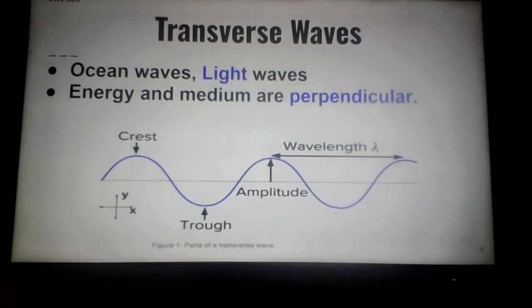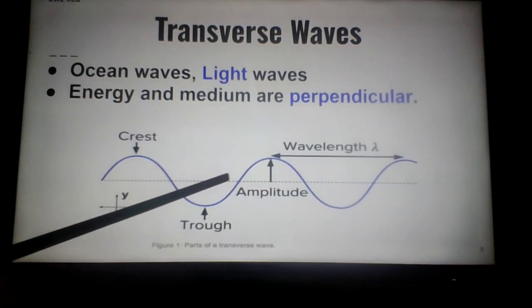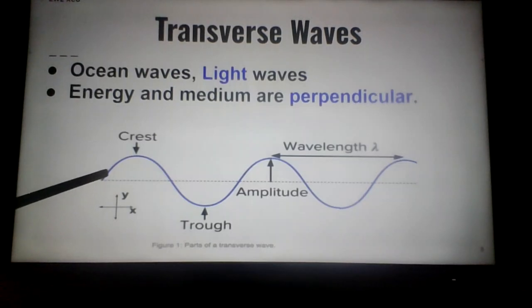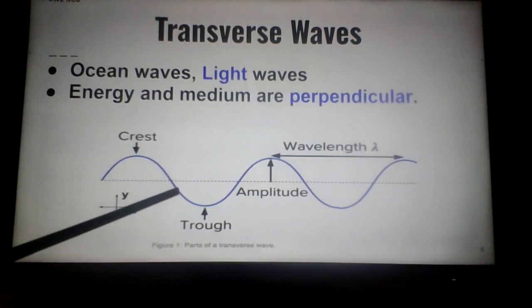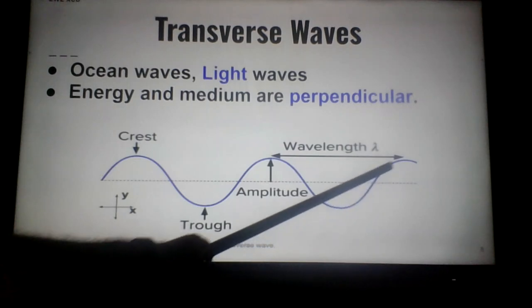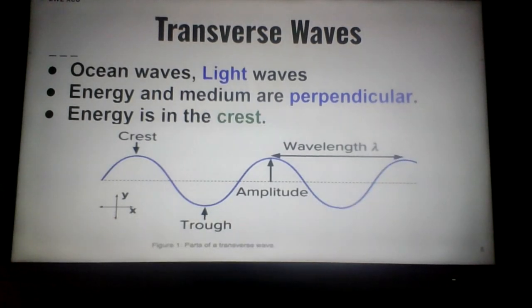The energy and the medium are perpendicular. As the energy moves across, let's say horizontally, well, then the matter moves up and down. And that's how we get, see, I'm moving the stick both up and down and side to side at the same time. That's how we get this type of motion. And that makes a transverse wave.